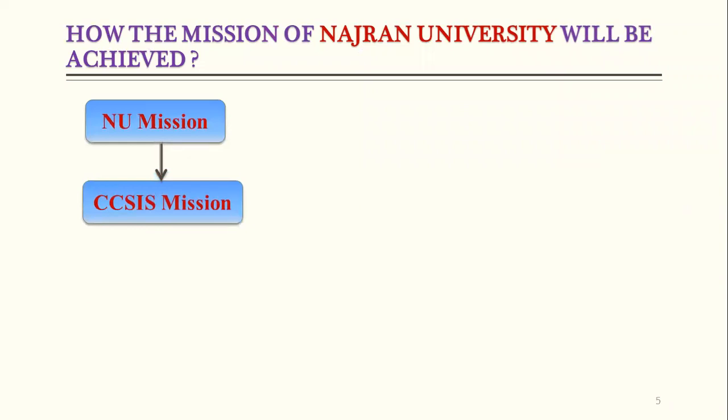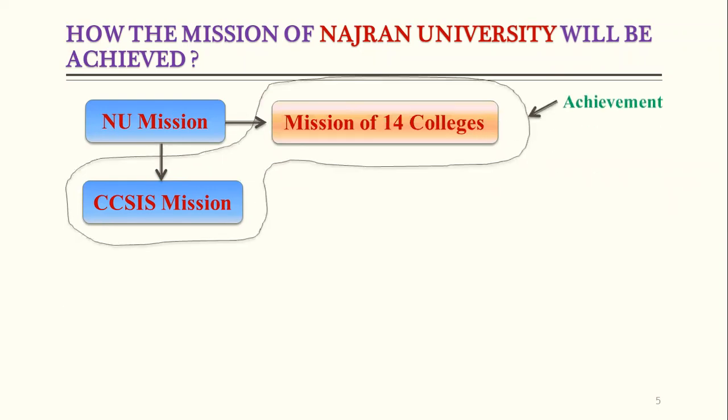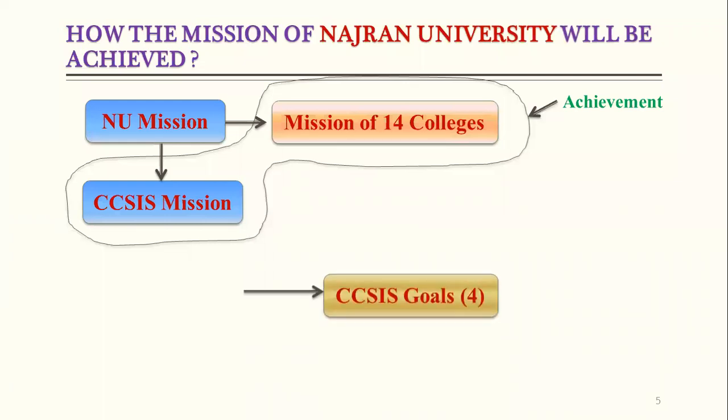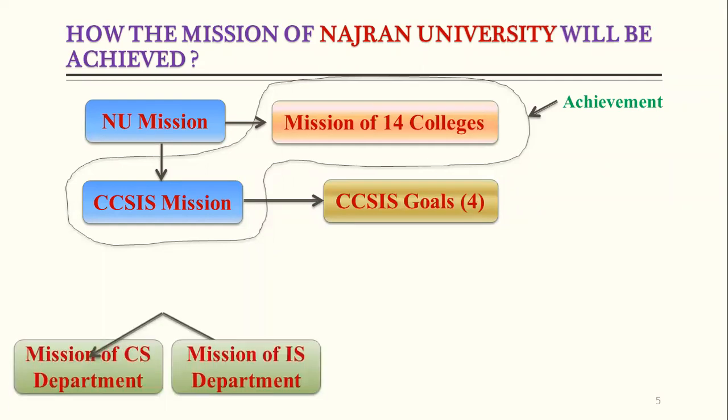From the Najran University mission, we have derived the mission of the College of Computer Science and Information System. And similarly, there are a total of 14 colleges under the Najran University, and they also have derived their missions. So achievement of all the colleges' missions will contribute toward the achievement of the mission of Najran University. And our college has 4 goals. We have to check whether these goals are achieved or not. If these goals are achieved, it means the college mission is achieved.